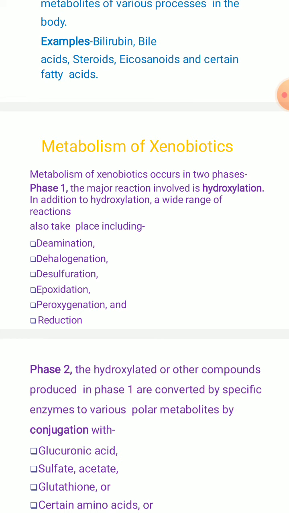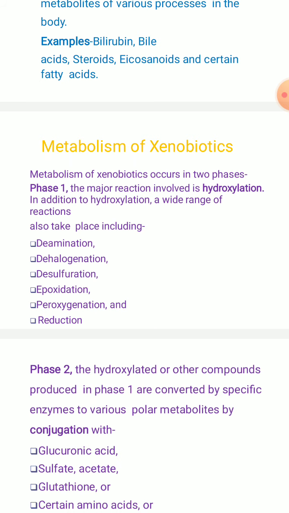The phase 1 reactions include hydroxylations. In addition to hydroxylation, we can come across a wide range of reactions under phase 1: deamination, dehalogenation, desulfuration, epoxidation, peroxygenation, and reduction.